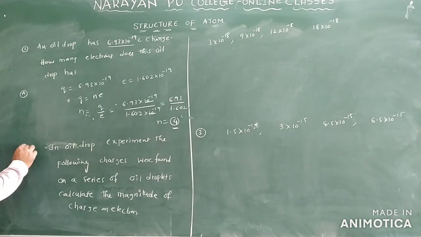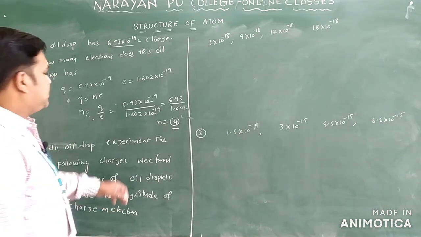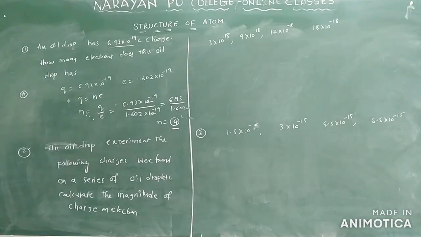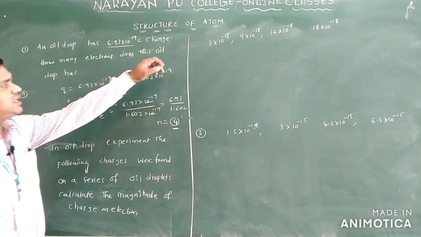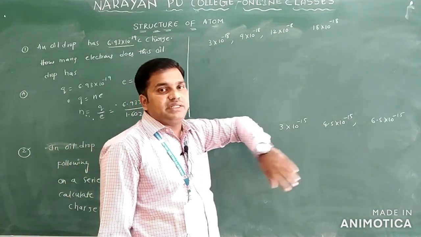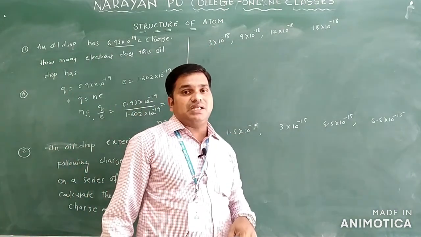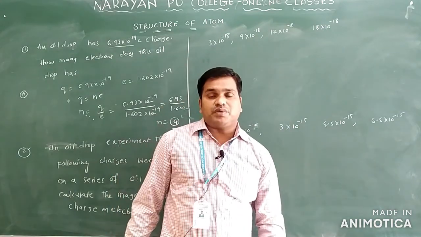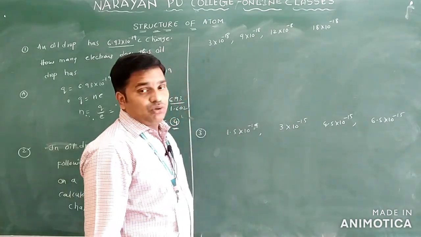See the second question we have. In an oil drop experiment, the following charges were found in a series of oil droplets. Calculate the magnitude of the charge on electron. The values are given here: 3 into 10 power minus 18, 9 into 10 power minus 18, 12 into 10 power minus 18, and 18 into 10 power minus 18.